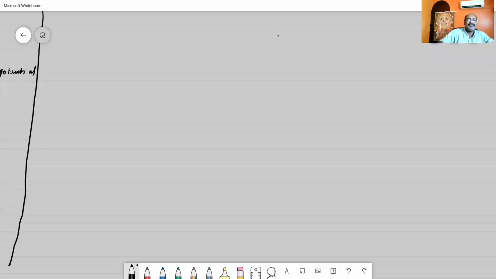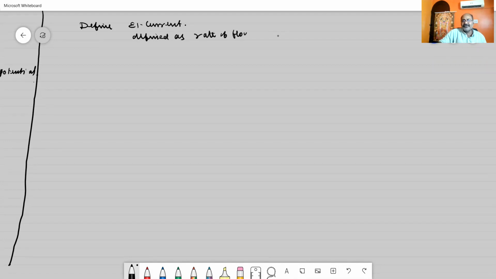A definition. So we are going to define electric current. How can you define this term, electric current? Electrical current in a conductor is defined as the rate of flow of electric charges. So in one word we can say, rate of flow of charges.